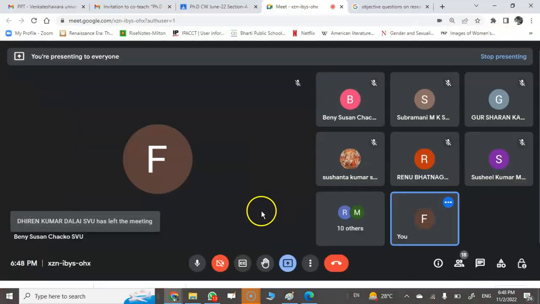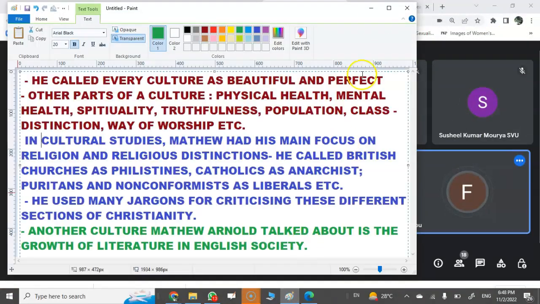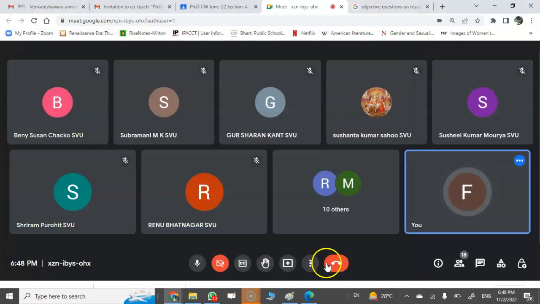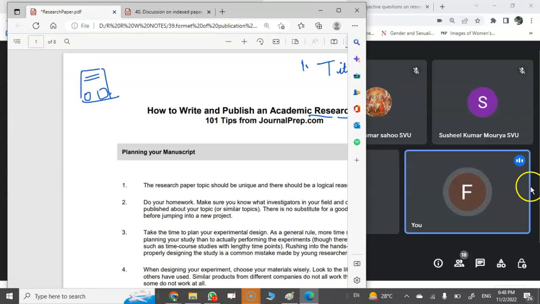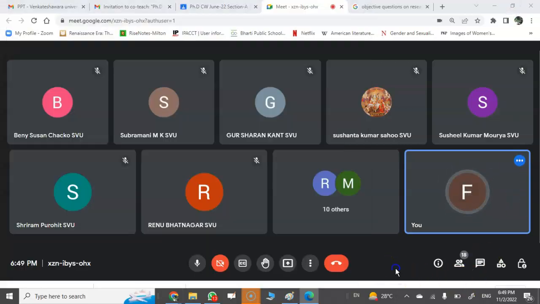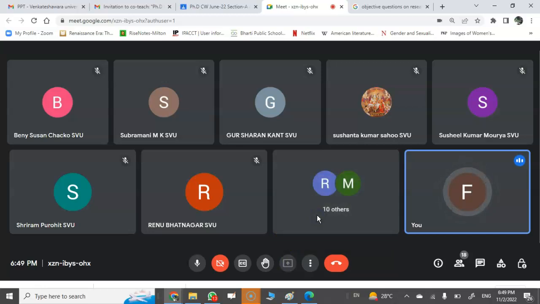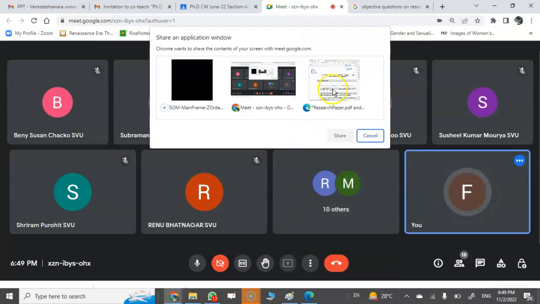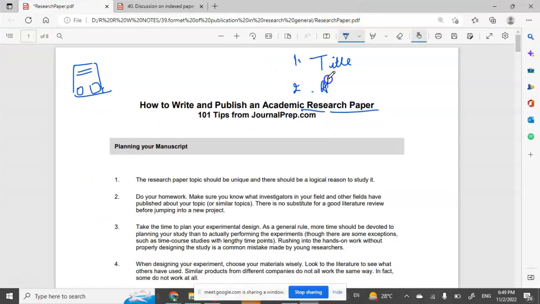Yes, ma'am. So this is your research paper. How do you have to prepare it? In a similar way. First, you write the title, your name, and your research supervisor. What is the next step? Writing your abstract along with the keywords. Then the introduction about the title. Then second will be abstract plus keywords.